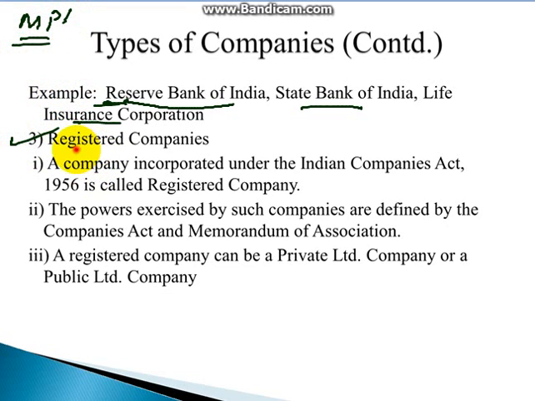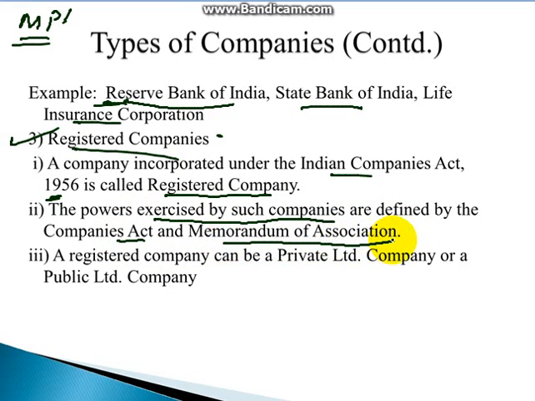The third type of company is the registered company. Many of the companies which common people form are formed under the register of companies, incorporated under the Indian Companies Act 1956. The powers exercised by such companies are defined by the Companies Act and the Memorandum of Association.